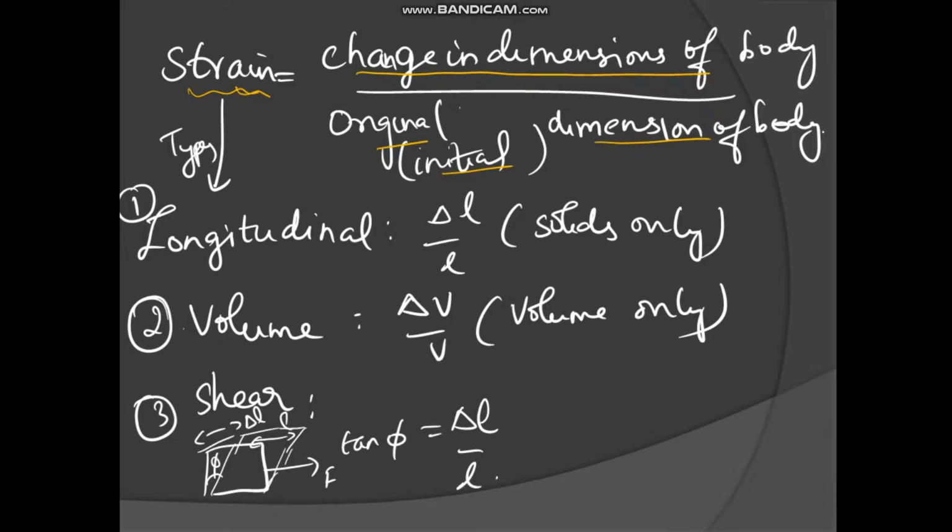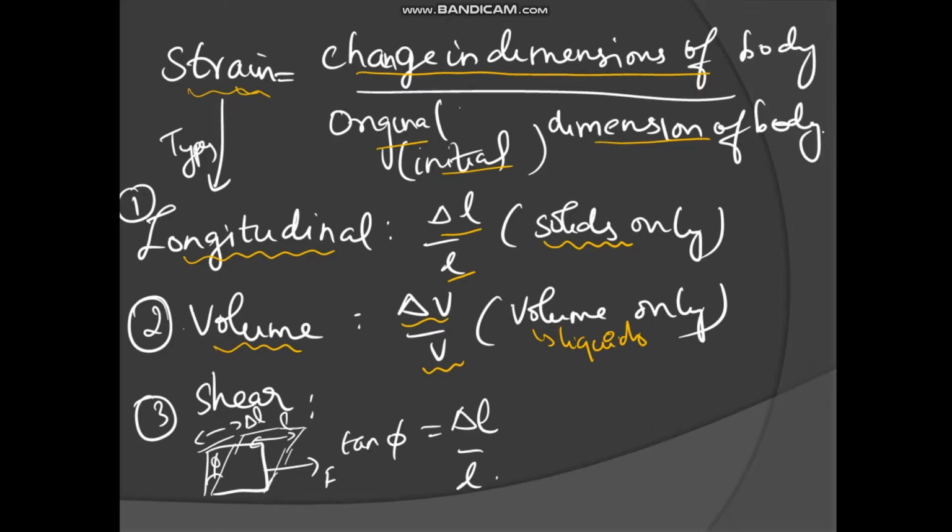What are the types of strain? There are three types. First one is the longitudinal strain. Longitudinal strain is regarding length, so it is change in length divided by original or initial length. Longitudinal strain is only possible in solids. What is volume strain? Volume strain is nothing but change in volume divided by original or initial volume. This is only for liquids.